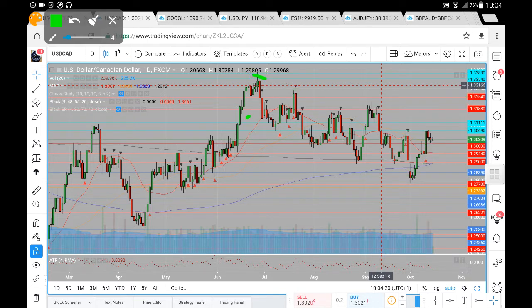If, however, we do continue this rather slow move downwards here on the US dollar CAD, which has seen us post a series of lower highs with the exception of this high here, I suppose, and a series of lower lows.